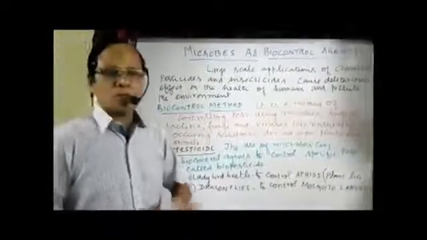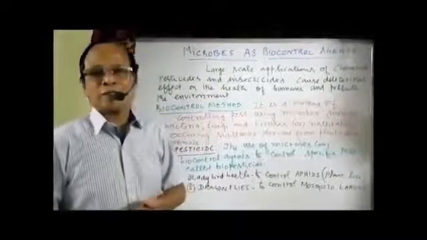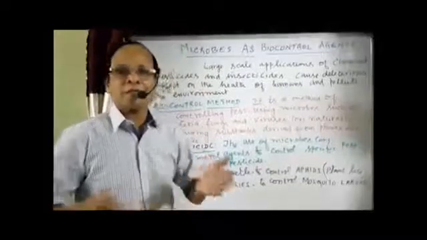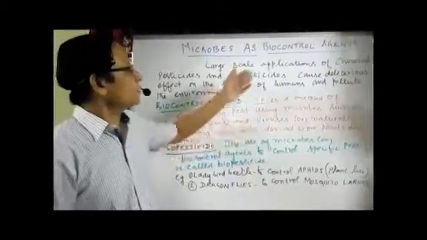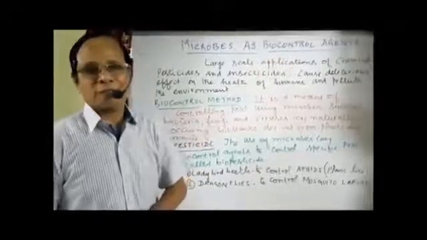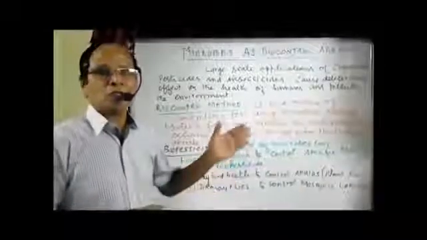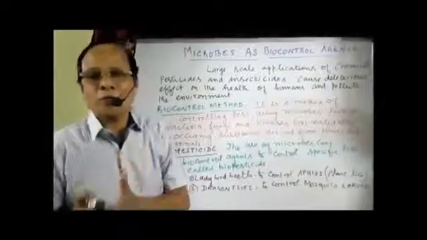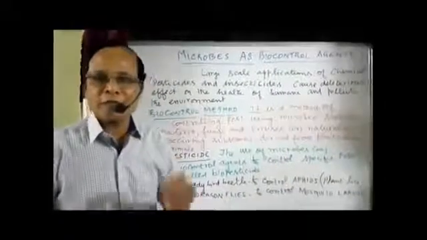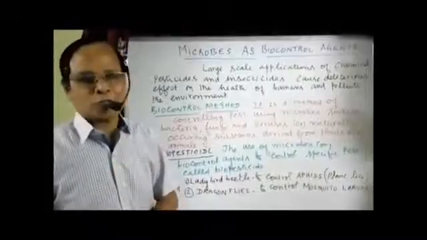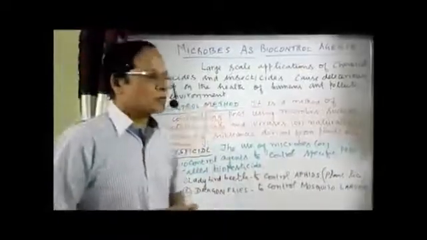Normally we use pesticides and insecticides to kill mosquitoes or any other insects or pests. Large-scale application of such chemical pesticides and insecticides has a deleterious effect on human health, and they also pollute the environment. In order to avoid the effect of fertilizers or other pesticides on human health, and to prevent pollution, we follow the biocontrol method.